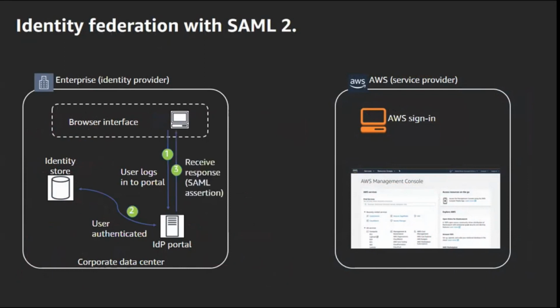An assertion is an XML document, and if you read the specification, it specifies how that SAML assertion gets generated. Before the user calls AWS, there has already been a metadata exchange. So essentially, AWS understands the actual SAML assertion that will be passed. And once that SAML assertion comes, AWS understands it and is able to map it to an IAM role.